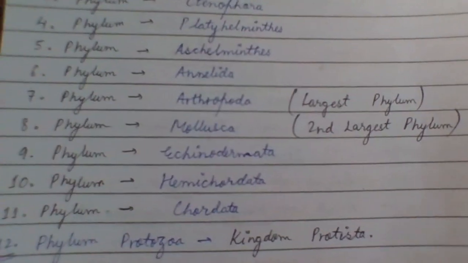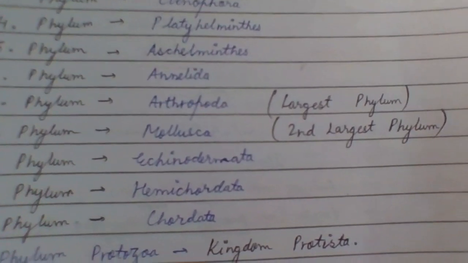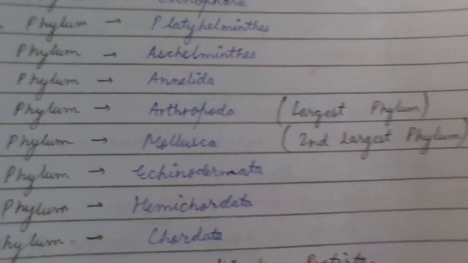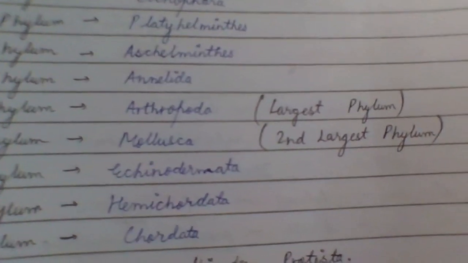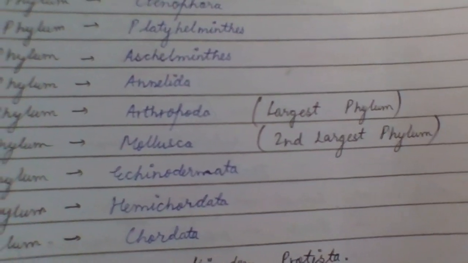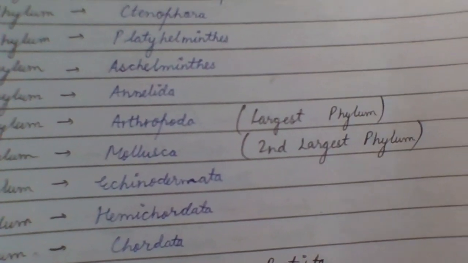Now, two important points. Arthropoda is the largest phylum, and Mollusca is the second largest phylum found in the present world.